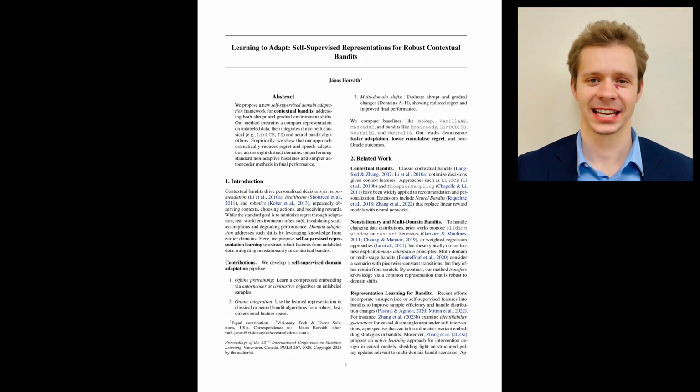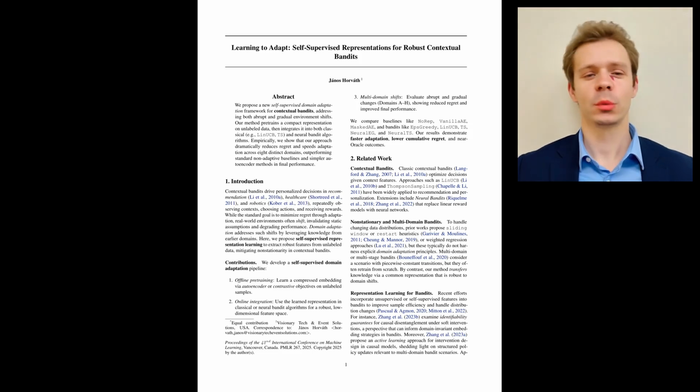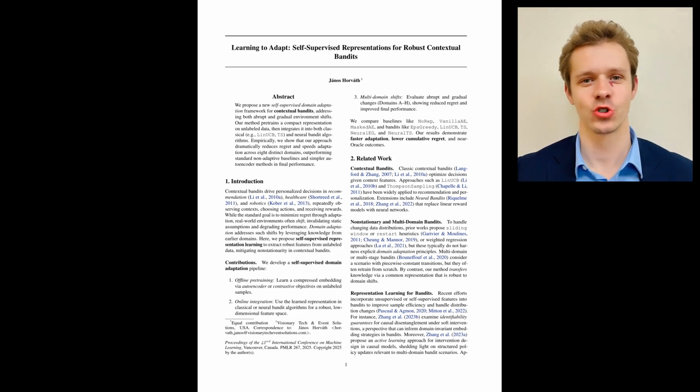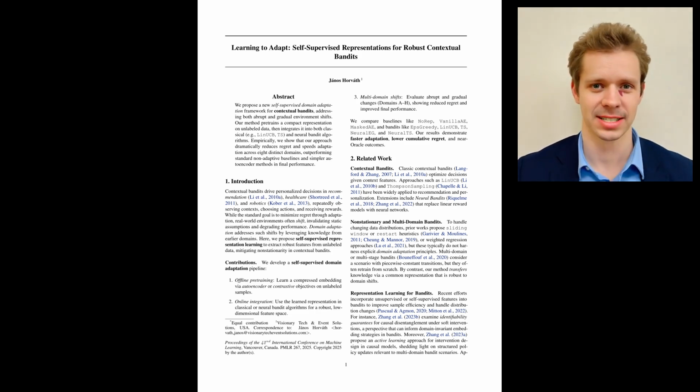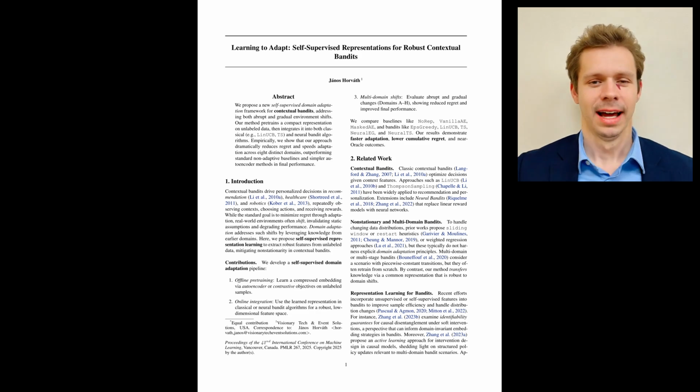The paper is about making contextual bandit systems keep working when the world changes. A contextual bandit is a setup where, at each step, you observe a context like a user profile, an agent state, or sensor readings. You pick one action from several choices, and you receive a reward. In a stationary world, the bandit can gradually learn which actions work best for which context and minimize regret, meaning it performs close to the best possible strategy.